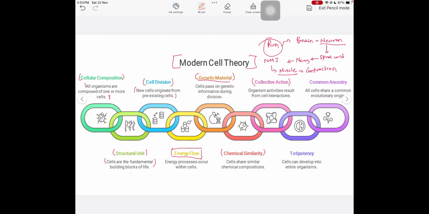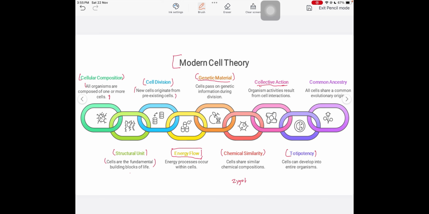Other things provide the energy, like the liver is providing the energy, and the blood cells are providing the energy so that the muscle contracts and relaxes in a regular manner so that the person can run continuously. Other cells are also contributing in that process of running. So this action of running is the collective action of more than one cell type, like neurons, muscle, liver cells, and the RBCs and cells as such, and finally the person can run. That is a good example of this collective action.